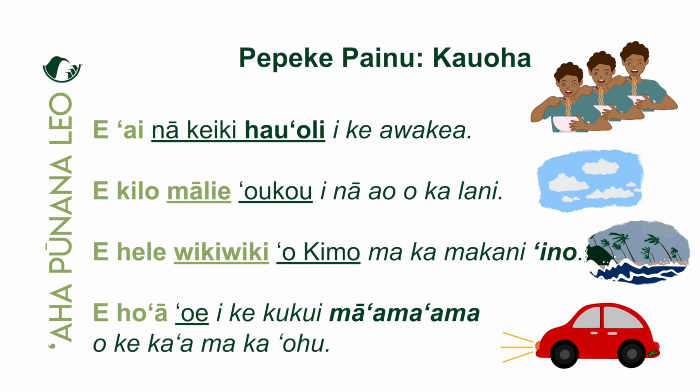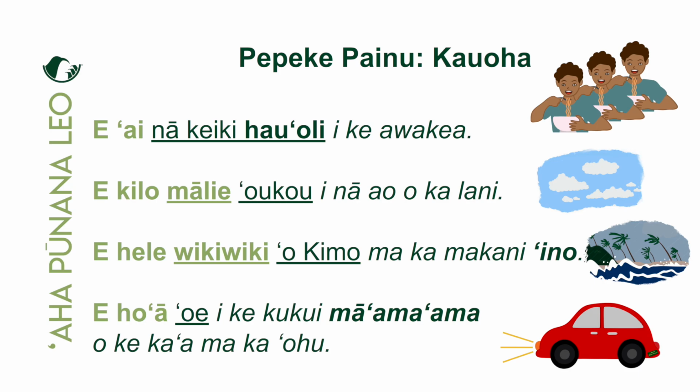Okay, so what are we talking about here? Something is being turned on or ignited, but we don't know yet because right now we have the piko next, right? And the piko is oi. Yeah, e ho'a oi, you, which is our papani for the singular you pronoun, oi. E ho'a oi, ike kukui.